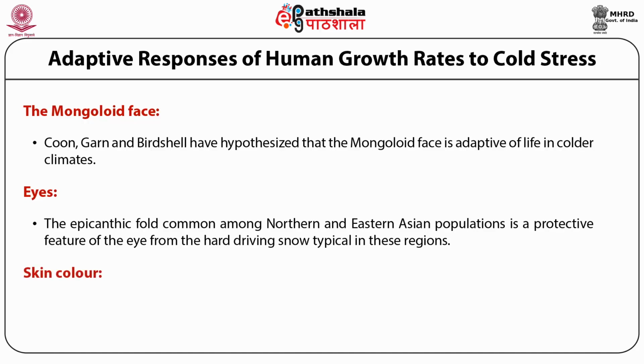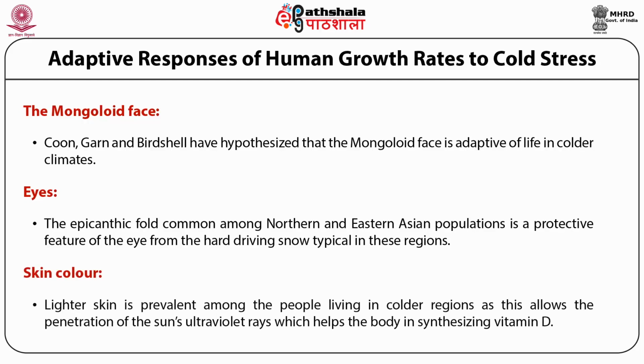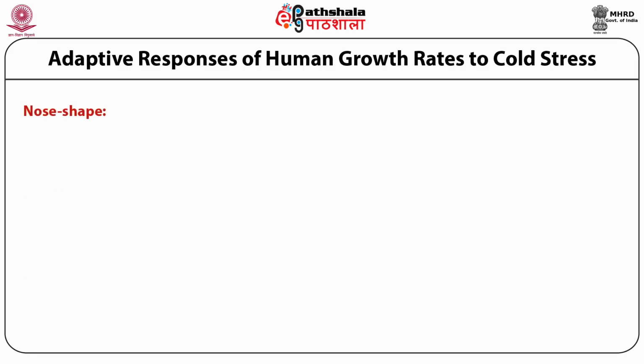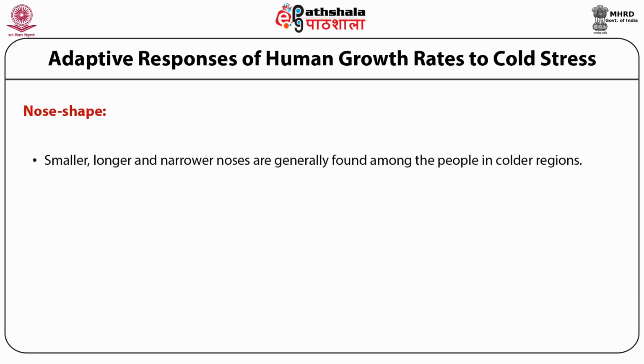Skin color. Lighter skin is prevalent among the people living in the colder regions, as this allows the penetration of the sun's ultraviolet rays, which helps the body in synthesizing vitamin D. Nose shape. Smaller, longer and narrower noses are generally found among the people in colder regions. This adaptive feature of the nose moistens and warms the incoming air, because the vapor pressure helps in exchange of moisture between the respiratory surface and the air.